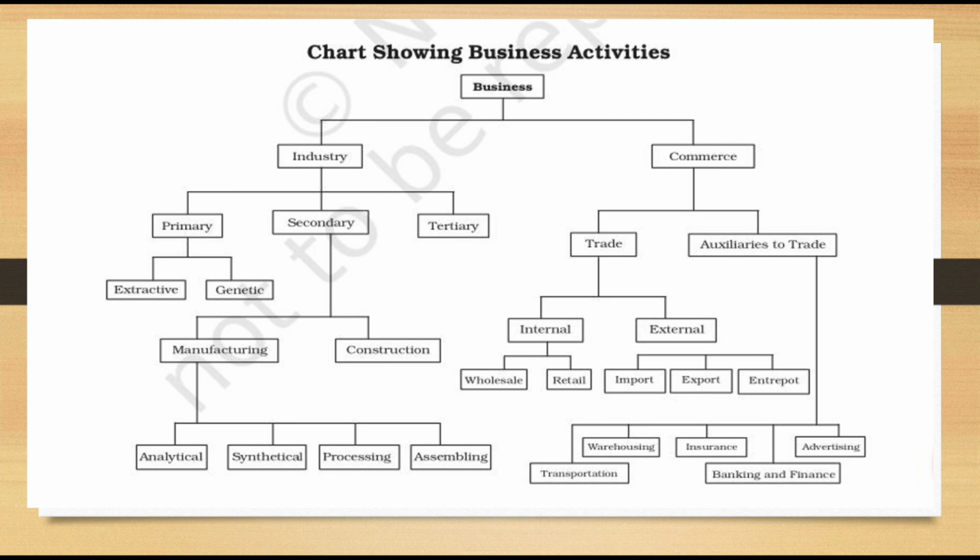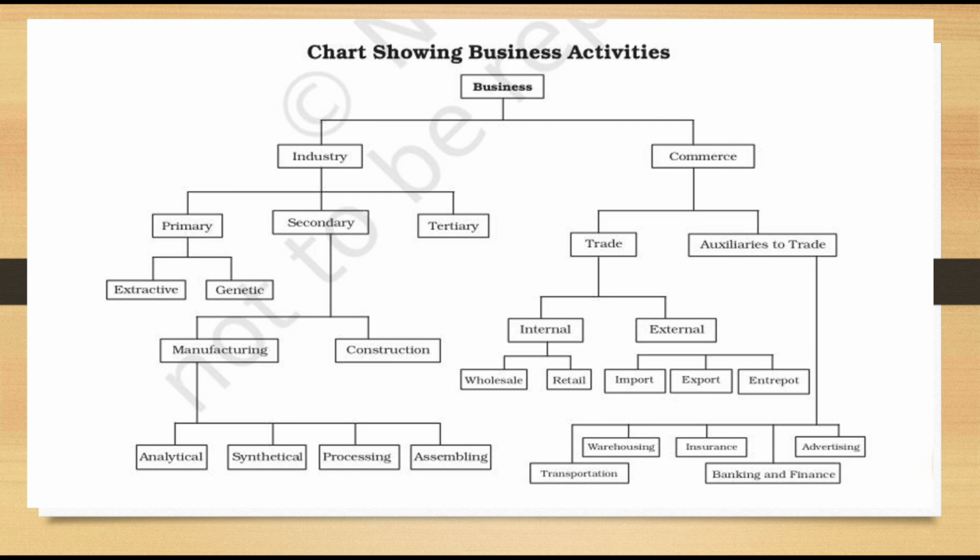In previous videos we had already seen this picture, that is the classification of business activities. Business is classified into two, industry and commerce. Industry's classifications are four, that is primary, secondary, and its sub classifications, which we already discussed in the previous video. That is included in part 1. So in this video we will discuss the second part, that is commerce.